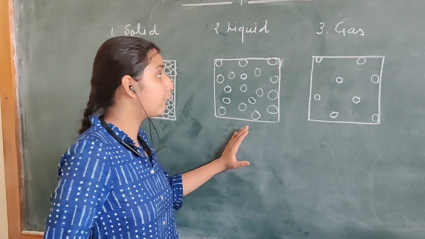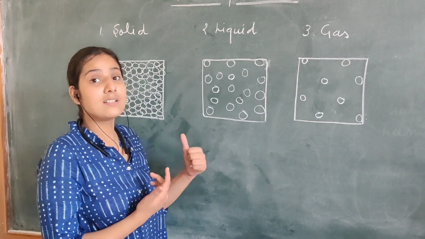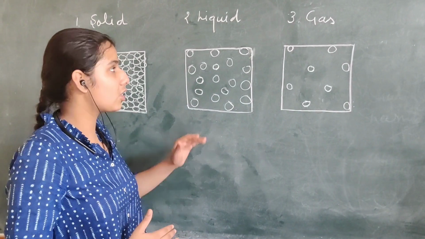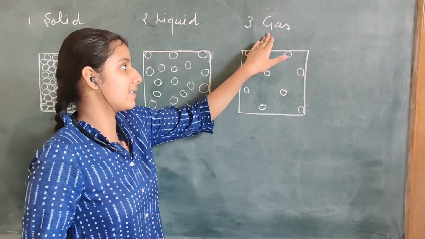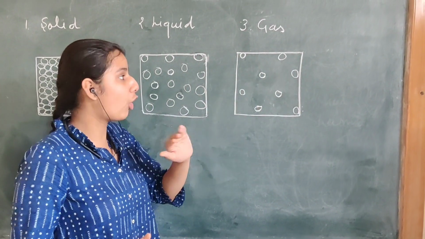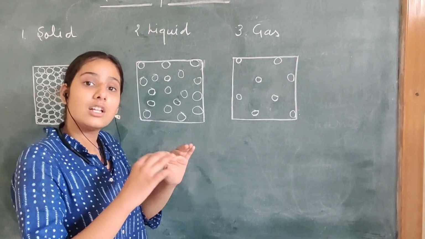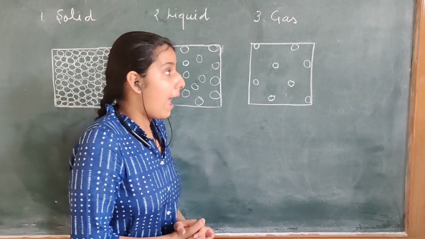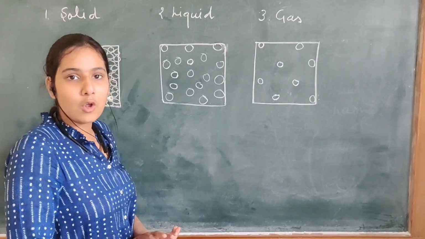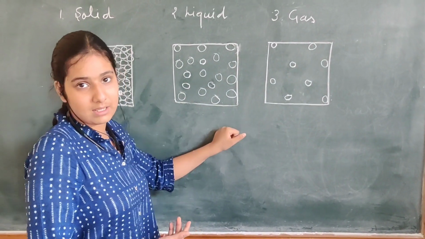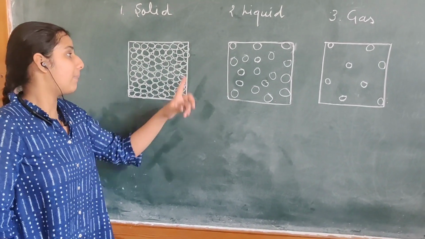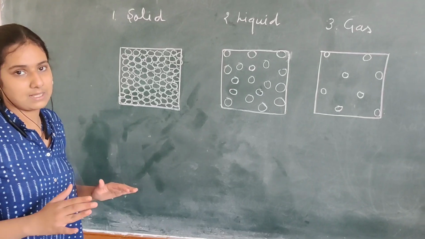In liquid, the force of attraction is less than solid because there is space between the particles. In gas, the particles are not closely packed, which is why the force of attraction is minimum in gases. Gases and liquids can flow because they have space between their particles, but solids cannot flow because their particles have no space between them.